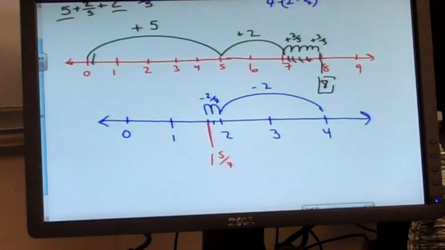5 7ths. If you want to include these little ticks here, you can. 1, 2, 3, 4, 5, 6. Right? So you go 1 7th, 2 7ths, 3 7ths, 4 7ths, 5 7ths.